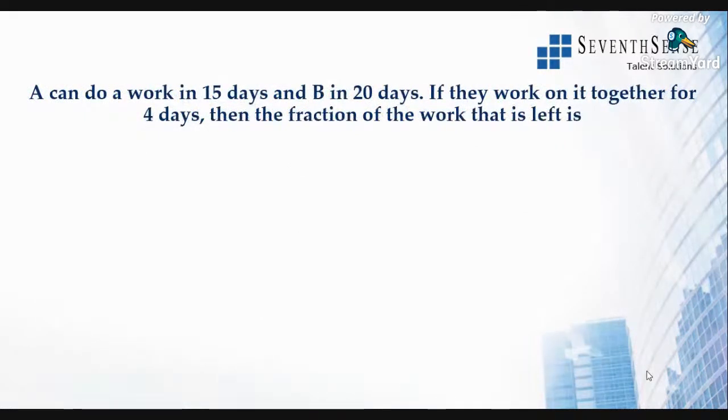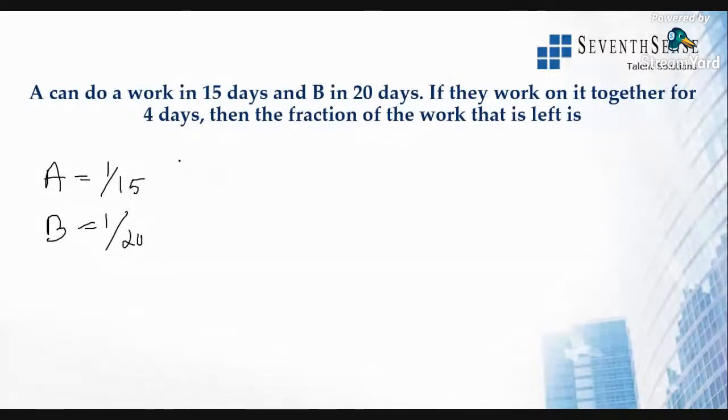Okay, so A can do a work in 15 days and B can do a work in 20 days. If they work on it together for 4 days, then what fraction of the work is left? I think we have solved this previously, right? So they're asking the fraction of the work that is left. We know A completes the work in 15 days. So in one day he takes 1 by 15th of the work. B takes 1 by 20th of the work.